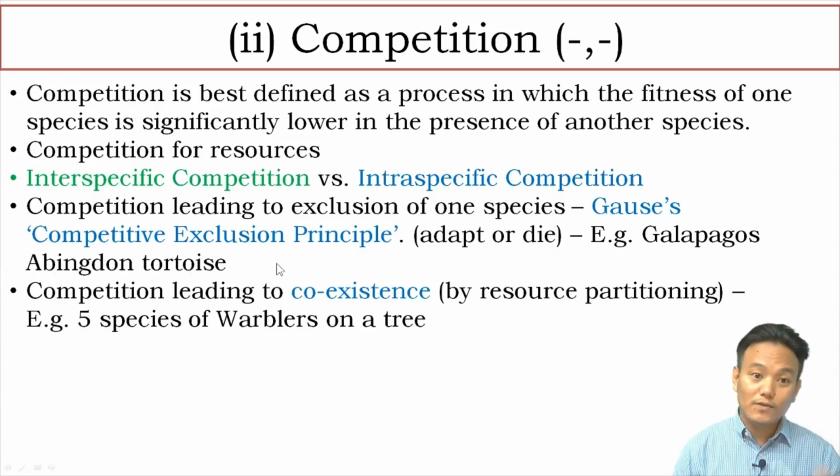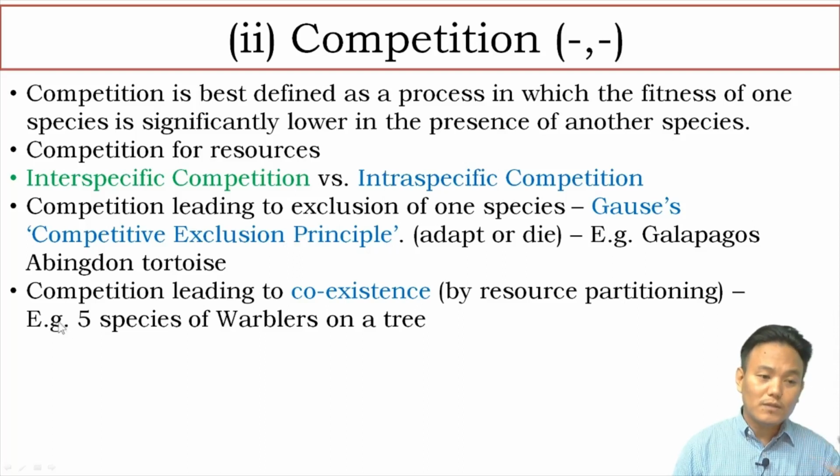Right? They graze quickly. They reach each and every part of the island in a very short span of time. So after a few years, the Galapagos Abingdon tortoise went extinct from that island, because the goats were the superior, stronger competitor, and the Abingdon tortoise was the weaker competitor. So this is an example of competitive exclusion.